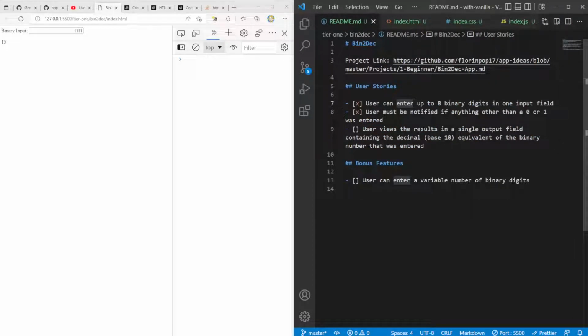Let me see. User views the results in a single output field containing the decimal base 10 equivalent of the binary number that was entered. All right, we can do this.